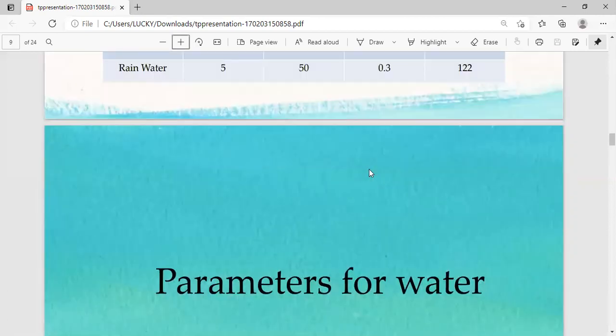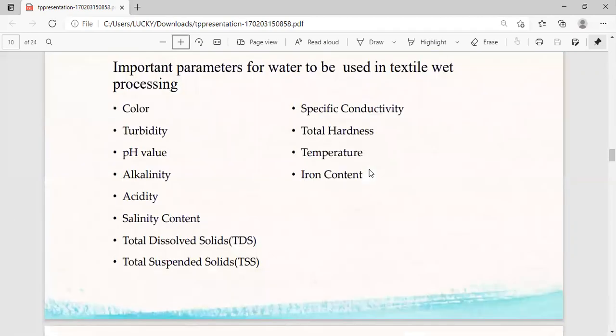Here, parameters for water. The important parameters for water to be used in textile wet processing are color, turbidity, pH value, alkalinity, acidity, salinity content, total dissolved solids, total suspended solids, specific conductivity, total hardness, temperature, and iron content. These are all the important parameters to be considered in textile wet processing.